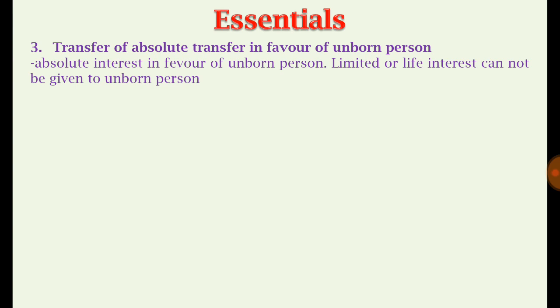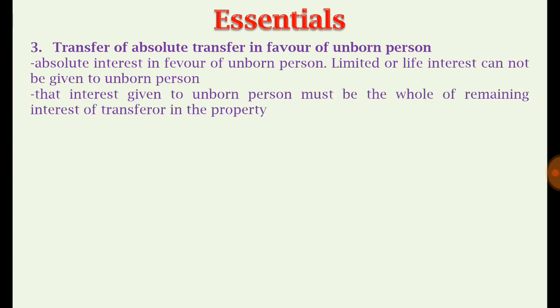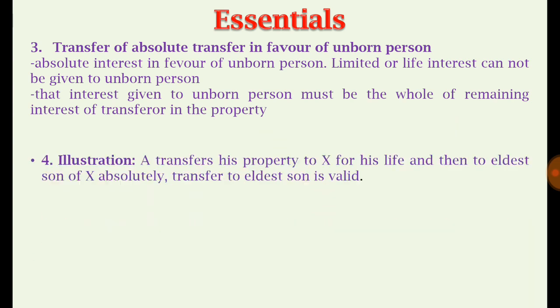It means that the ultimate beneficiary should become the absolute owner of that property. He will be entitled to dispose of that property also, because when the property was in the hand of the person in whose favor the prior life interest was created, that person was holding only a limited interest, and some interest was with the transferor. But once that property goes to the ultimate beneficiary, the transferor's interest will cease. The whole of the remaining interest of the transferor should be transferred to the transferee, that is, the unborn person.